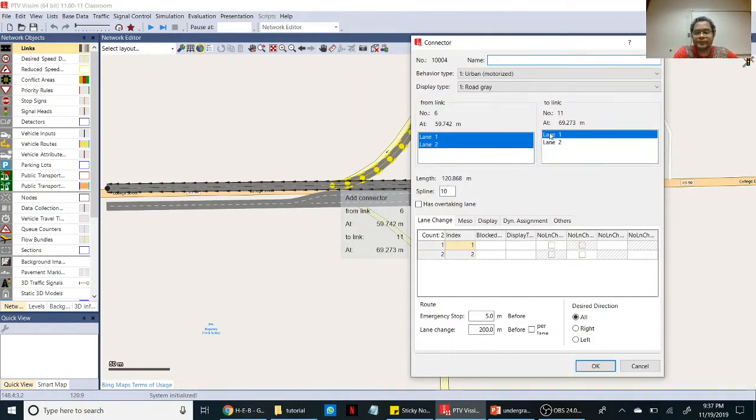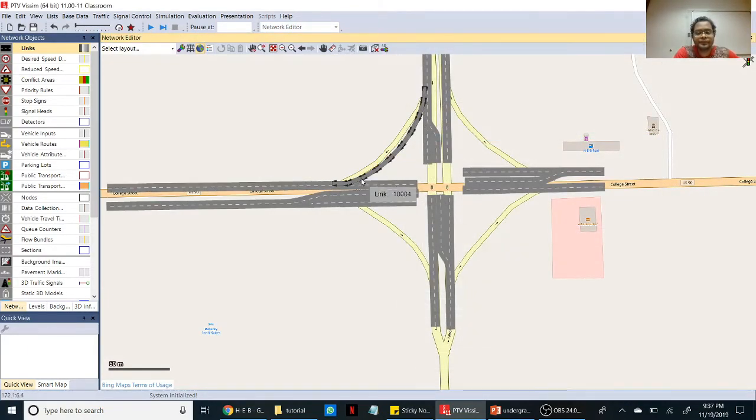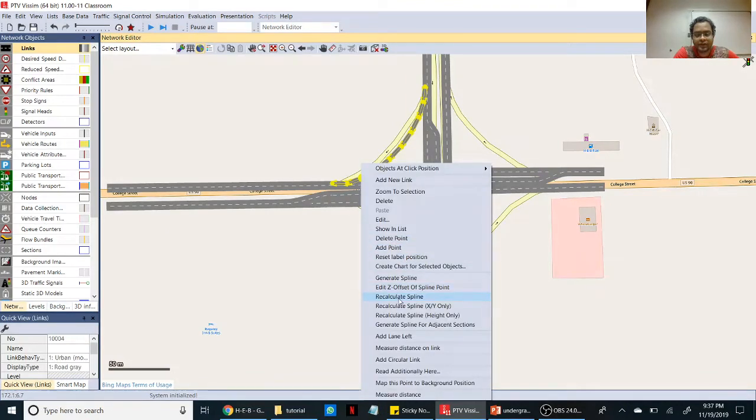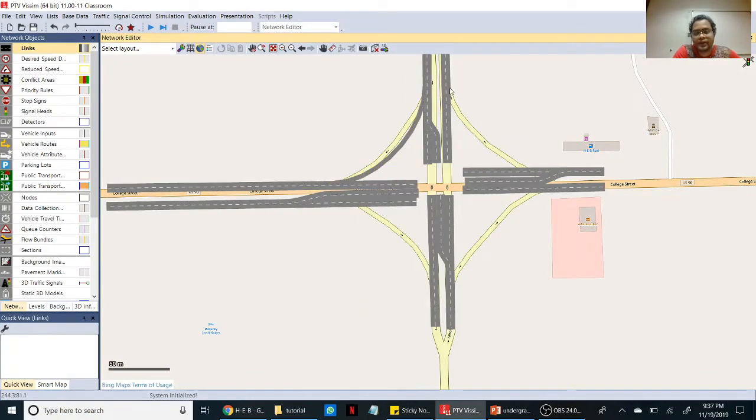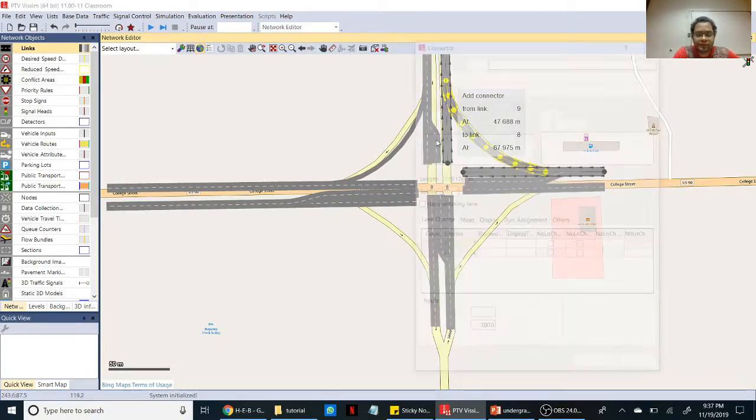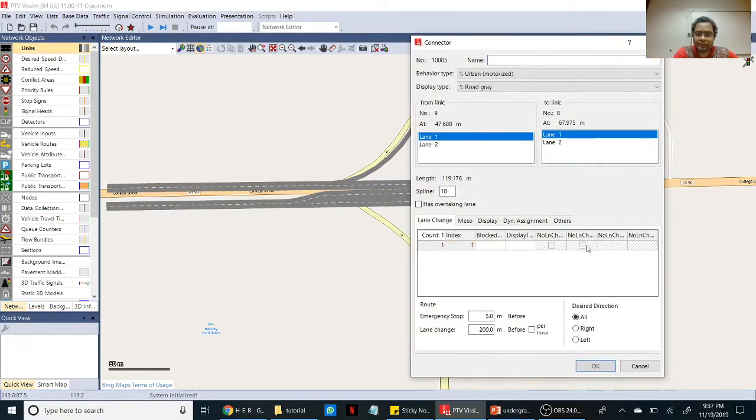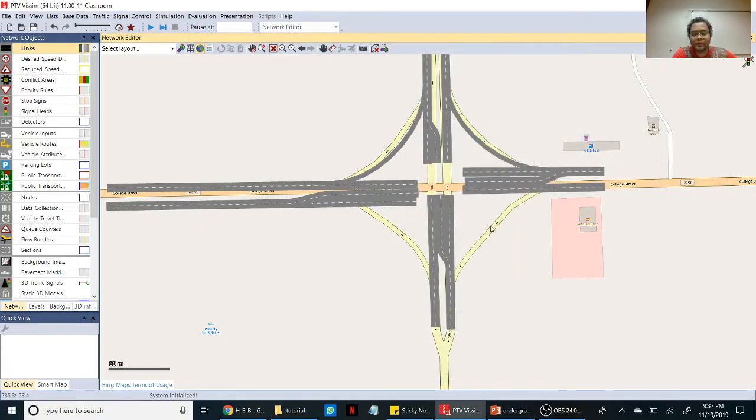One to one. You can regenerate, recalculate the spline to make it there. One to one. Click OK button. One to one.